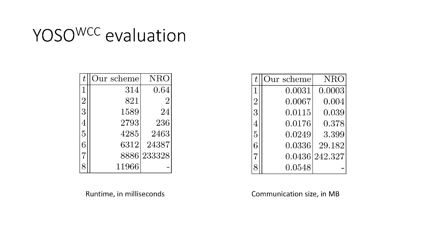And finally, we also implemented and evaluated our protocol and compared it to the state of the art. As you can see in both tables, lower numbers are better, and for the runtime, our scheme outperforms the prior state of the art for values as low as t equal to 6, I believe. And for the communication size, we are actually outperforming the prior state of the art for values as low as t equal to 3.